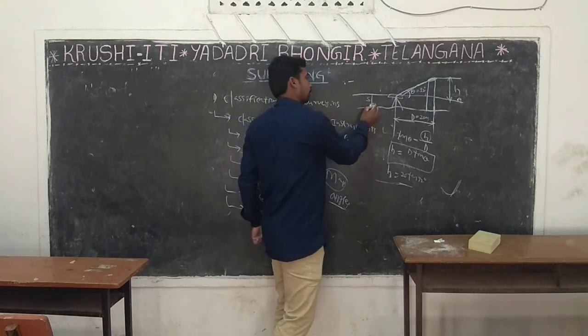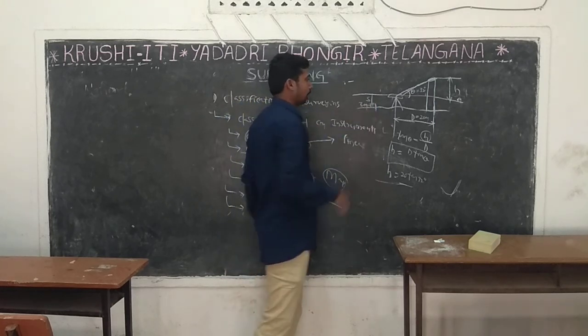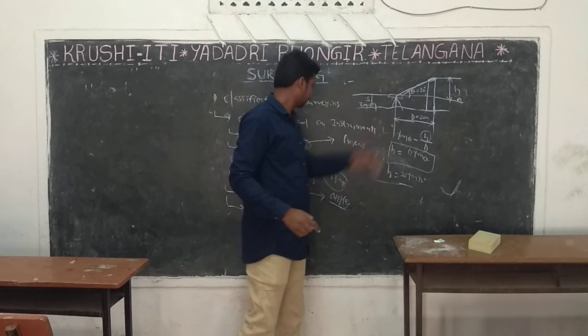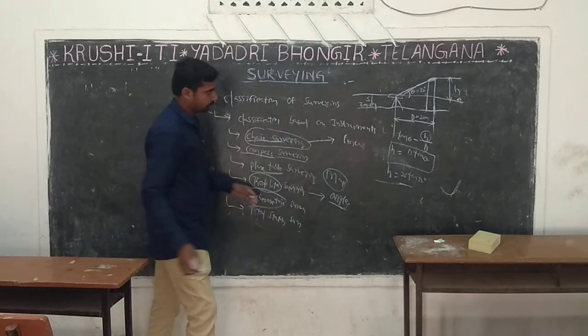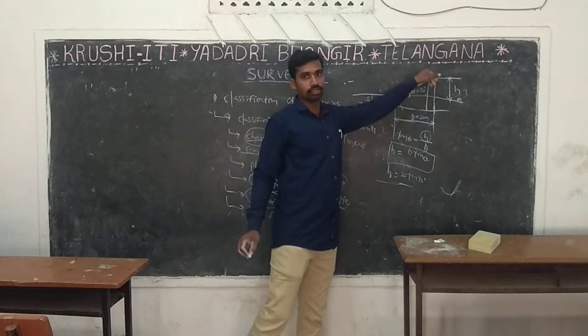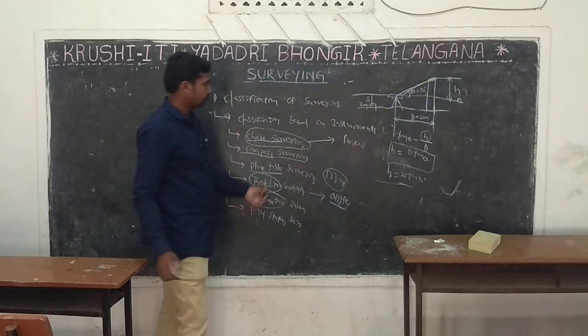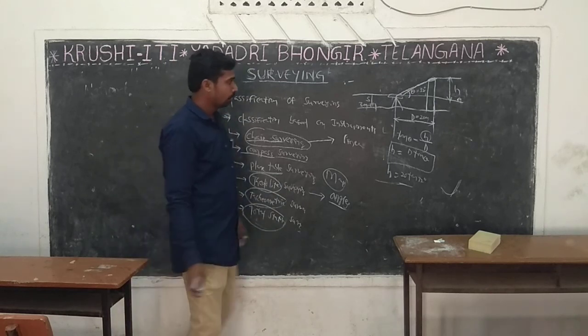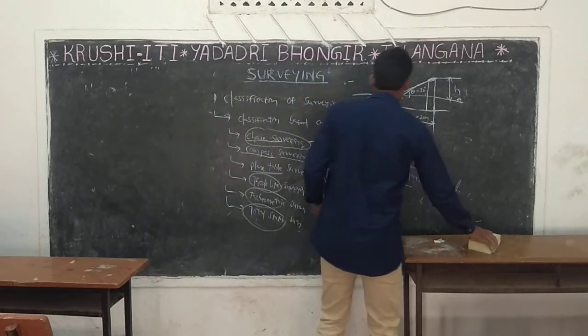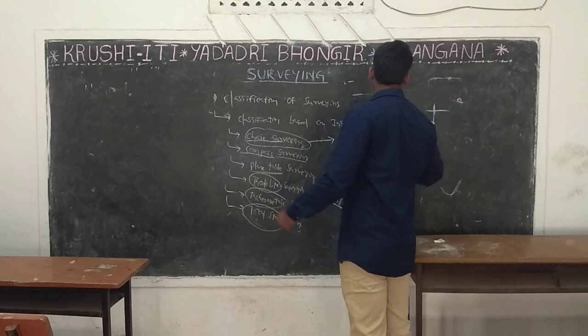Cross staff, and this is benchmark. We discuss later. Next, tachometric survey. By using tachometric survey, we find out the top of the hills. Tachometer is one of the instruments. Next, total station. What is total station? It is a combination of EDM and theodolite.